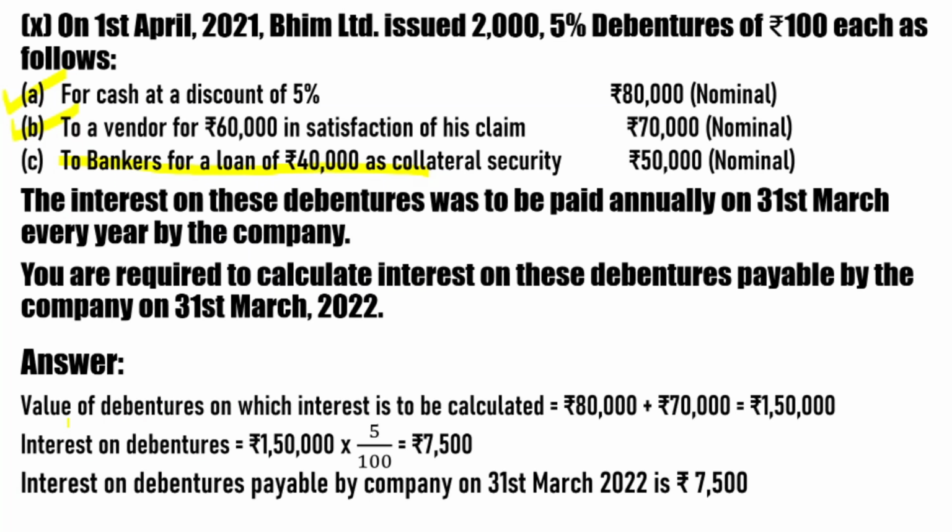Okay, as seen in the calculation, value of debentures on which interest is to be calculated is rupees, that first point is rupees 80,000 plus rupees 70,000. Okay, then 80,000 plus 70,000 is 1,50,000. And what rate of interest is provided at the debentures is 5%. So we have to calculate the 5% of this amount, 1,50,000. The interest on debentures will be 5,000, 1,50,000 into 5%. So interest will be 7,500. So interest on debentures payable by company on 31st March 2022 is 7,500.